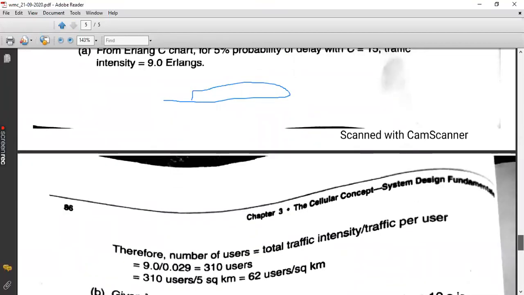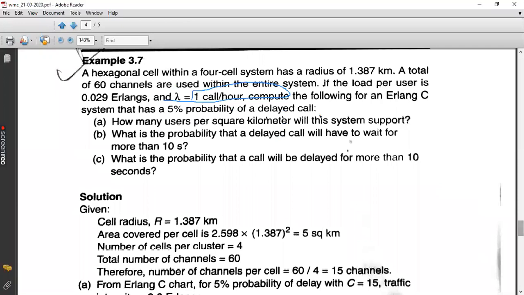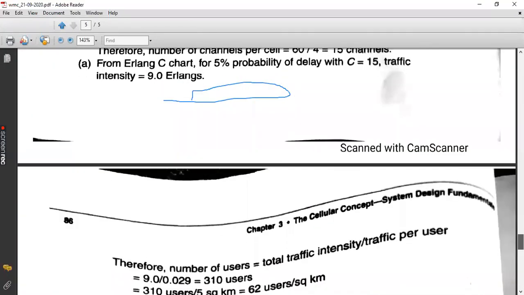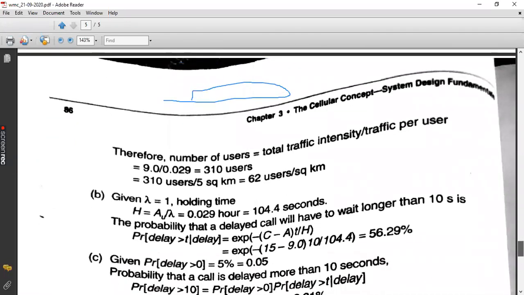What is AU? AU is the traffic intensity from one user, that is 0.029, I think, which is given in the question, isn't it? Yeah, the load per user AU. So when you divide that, you will get the number of users in the entire cell. But that entire cell is of 5 square kilometer area, and you are going to find only the users for 1 square kilometer. So per square kilometer, you need to accommodate only 310 divided by 5, that is 62 users.